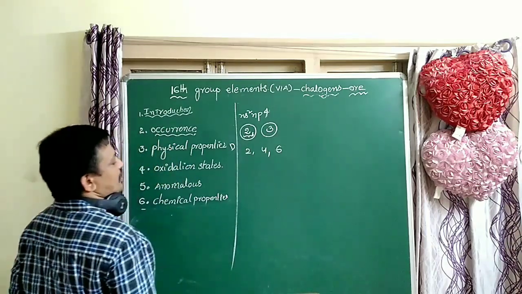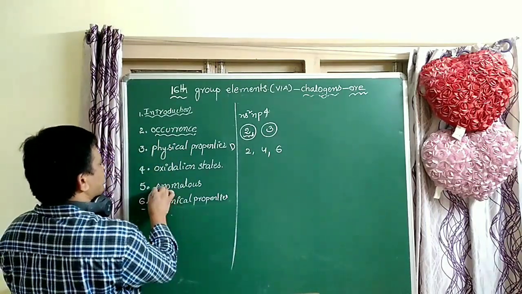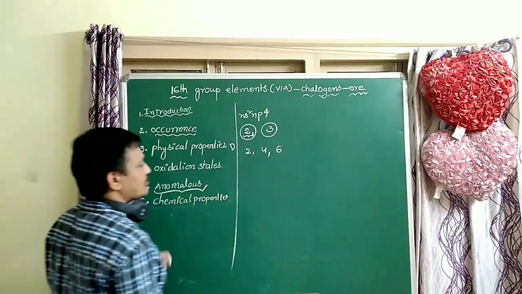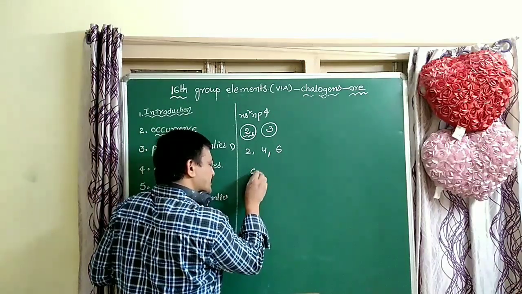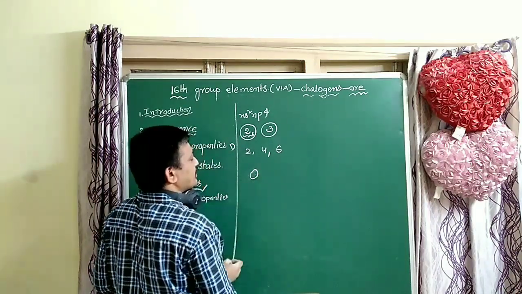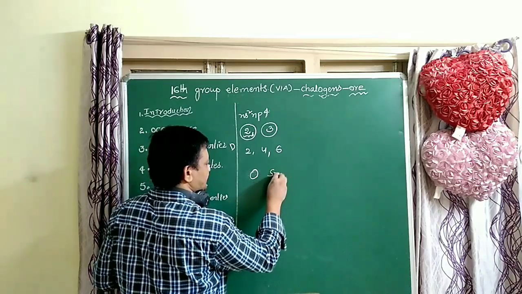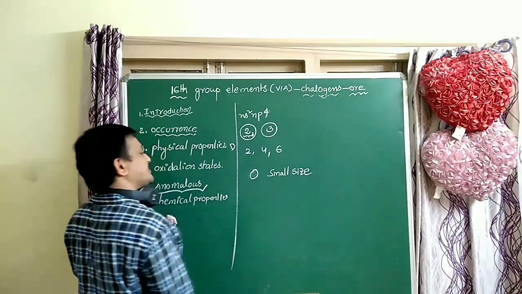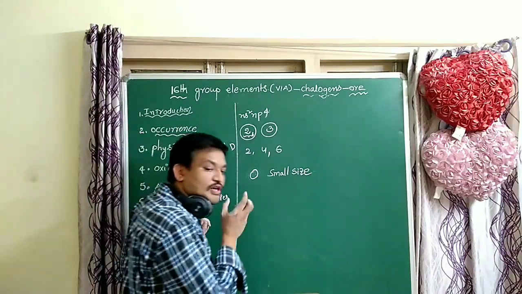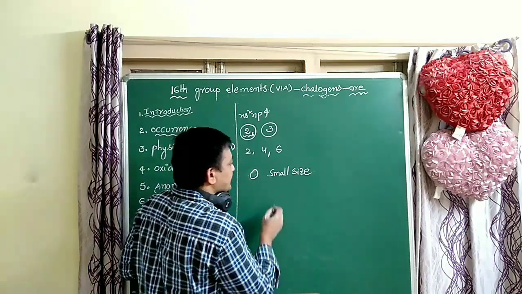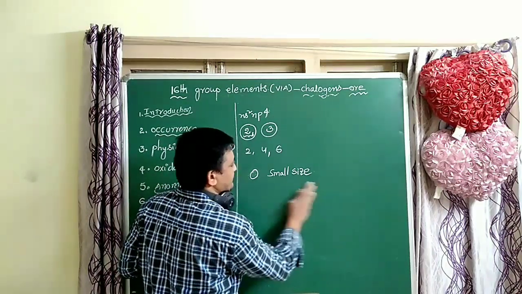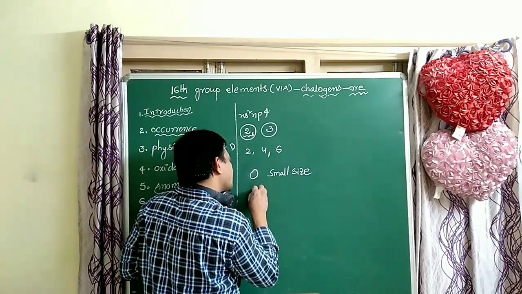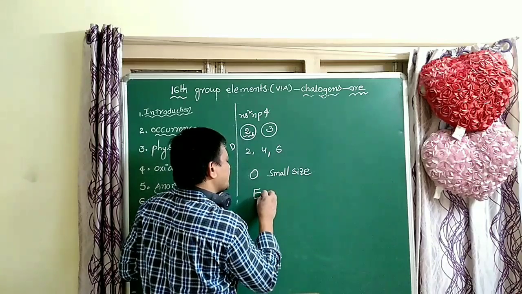Oxygen shows anomalous behavior. Why? Because it is a very small element, with very small size compared to the remaining elements, and it has high electronegativity. This is also a very important property.